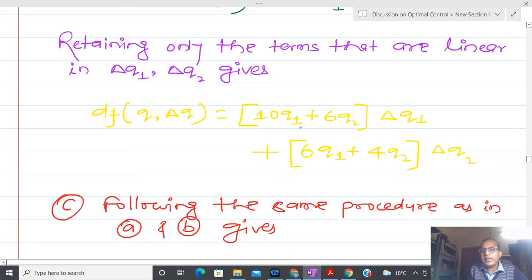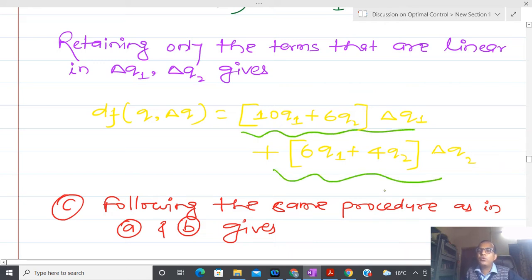Now you can see that this whole quantity is called the differential. During school time, in one dimension, it was very easy: we did f(t + h) minus f(t) by h.